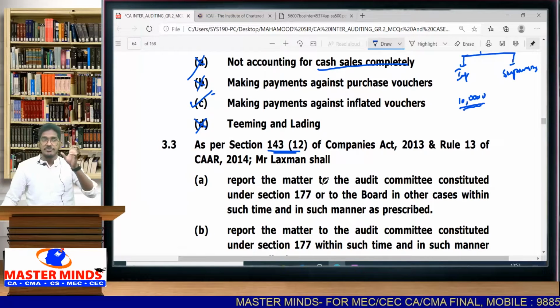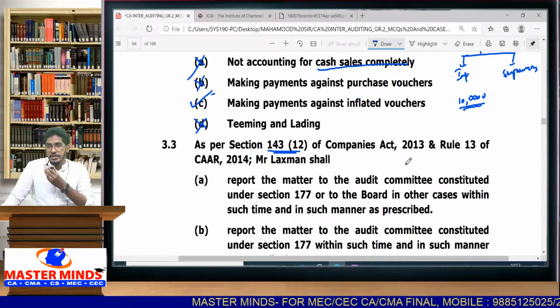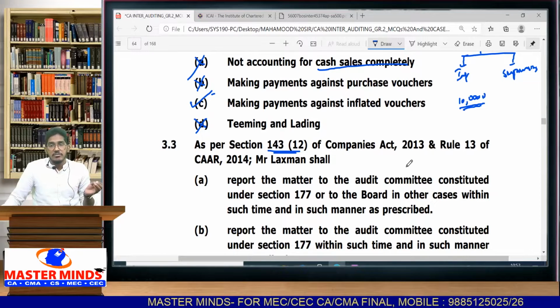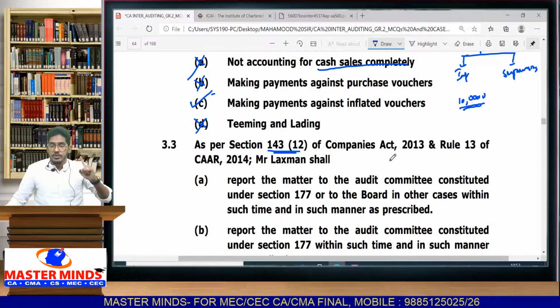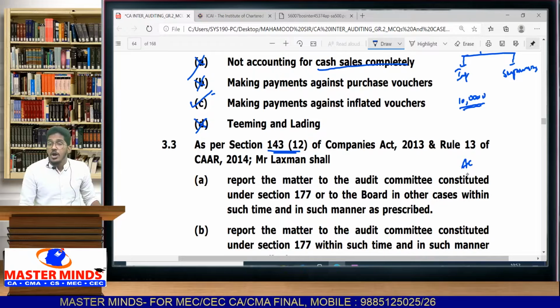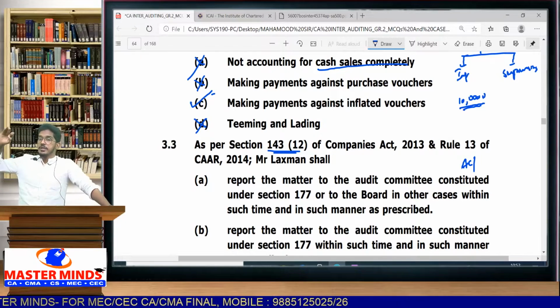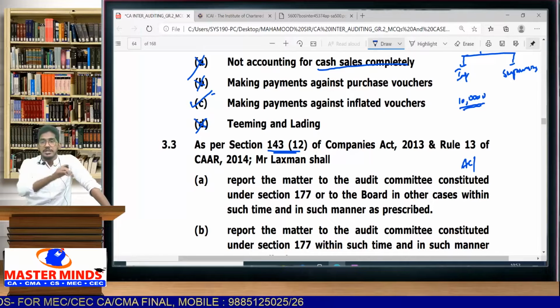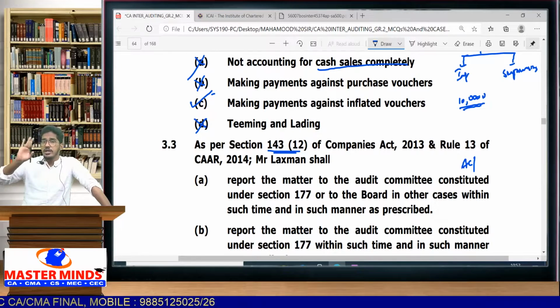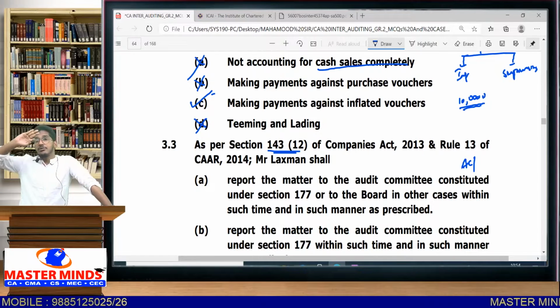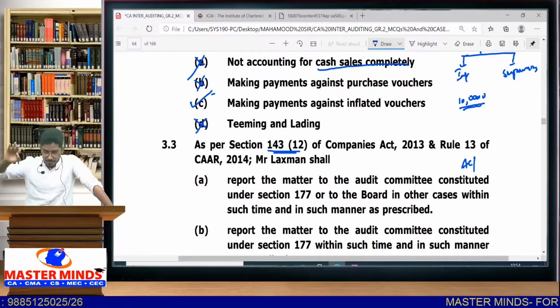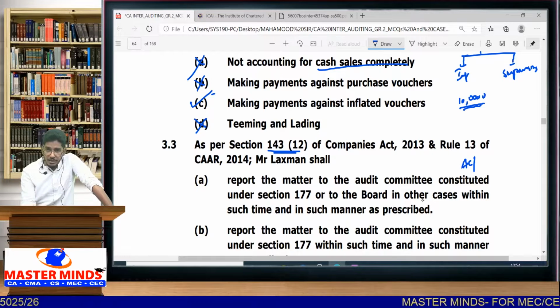A few companies are only required to constitute an audit committee. If your company is covered in that criteria, then you are required to communicate to the audit committee. Or if the company is not covered under the criteria given in section 177, then the audit committee is not required to be constituted. Then you have to communicate the matter to the board of directors or to the board in other cases.